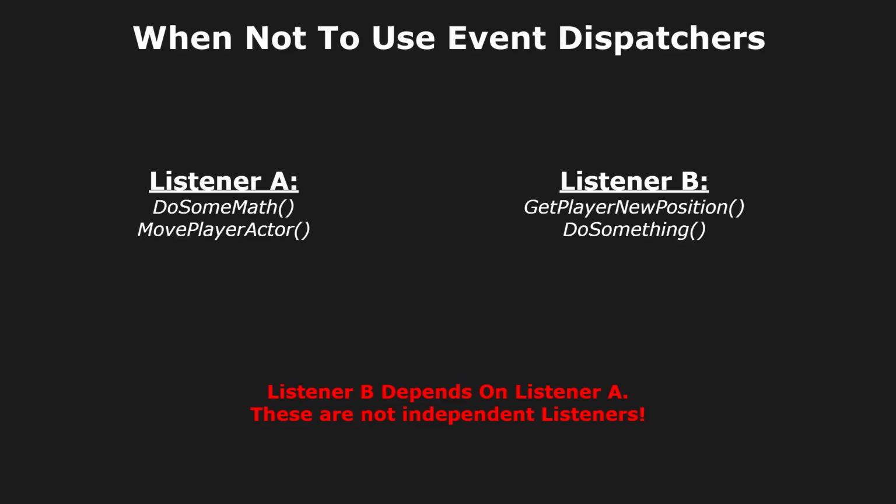Let's also say listener B depends on listener A running first. We cannot directly control the order in which listeners are called. What we actually have is one ordered sequence of logic, not two independent listeners. Never make dispatcher logic depend on listener execution order. One other useful detail is that event dispatchers are not delayed or asynchronous. When we call the dispatcher, the currently bound events execute immediately as part of that call. We just shouldn't rely on a particular order between those listeners.